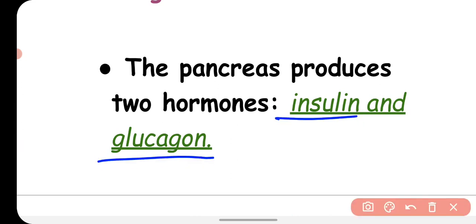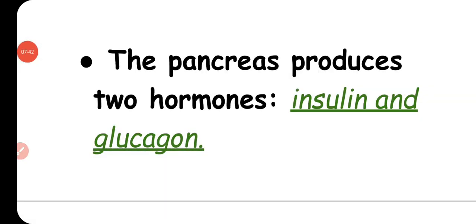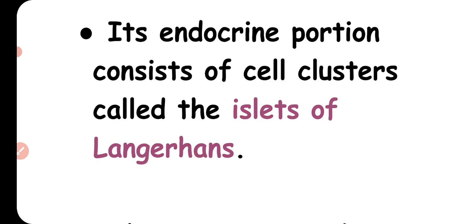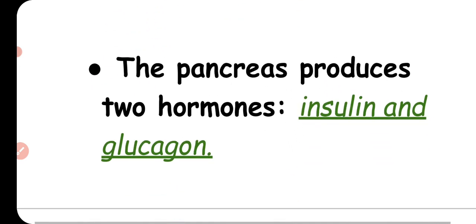The islets of Langerhans are endocrine in nature and produce hormones. The group of cells which are found in the pancreas, which are endocrine in nature and produce hormones, are called islets of Langerhans. The two hormones secreted from the pancreas are called insulin and glucagon.